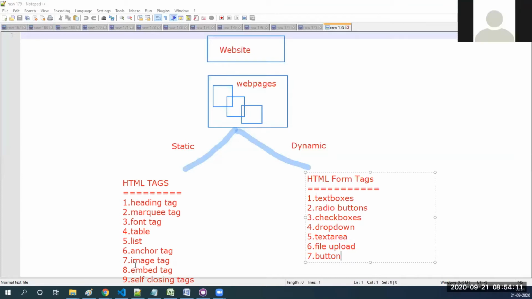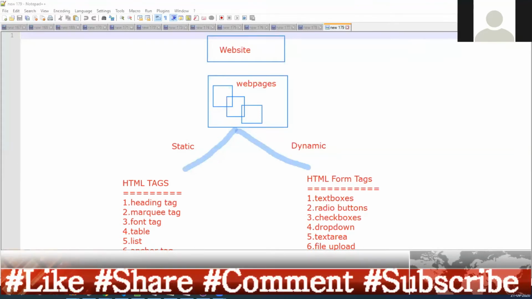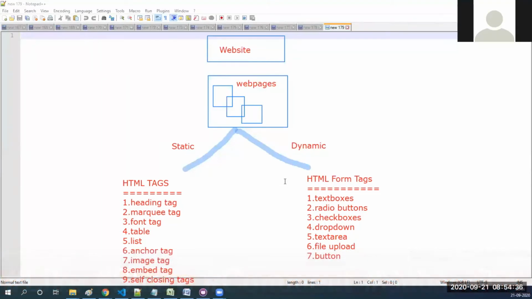Under table, in the sense of when you display some data in the table, we will just read the data or observe the data, but we can't enter any data. For example, when you go to naukri.com or somewhere, you will see all these things. That means they are expecting some information from us by using this kind of form tags. You understand this diagram, right?